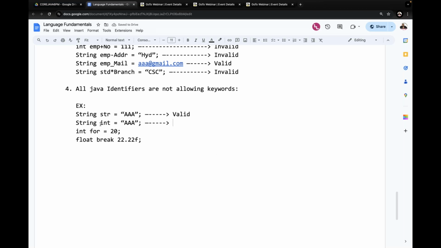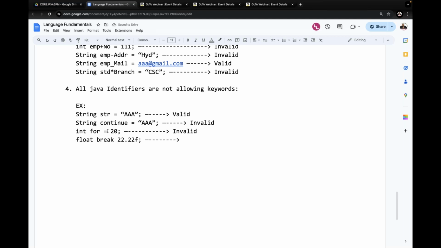String int is equal to AAA. Now observe carefully. Int is of course a data type. Or better, in place of this I want to specify continue, for example. Continue is a keyword. We should not use keywords as identifiers. So this is invalid. Int for is equal to 20. Int is okay, but for is a keyword. So this is invalid. Next one, float break is equal to 22.22f.